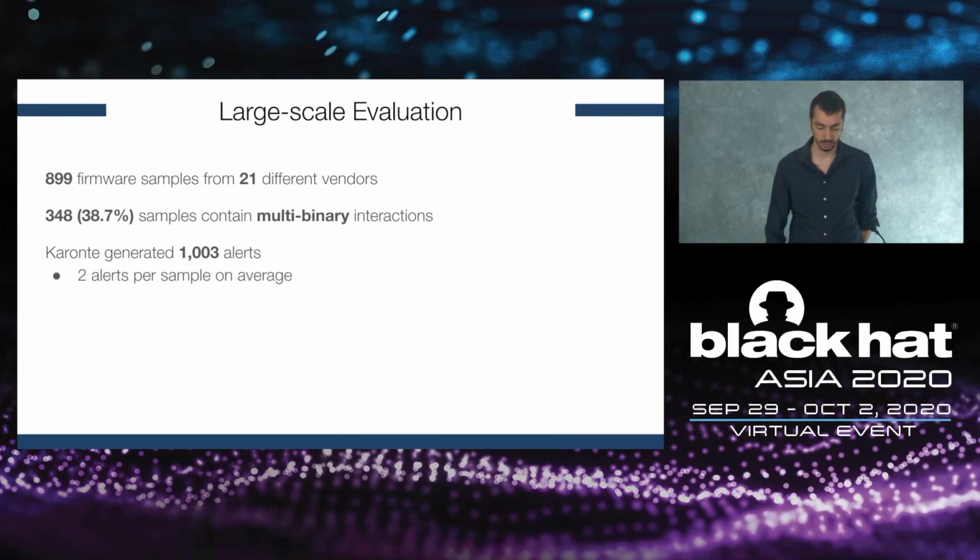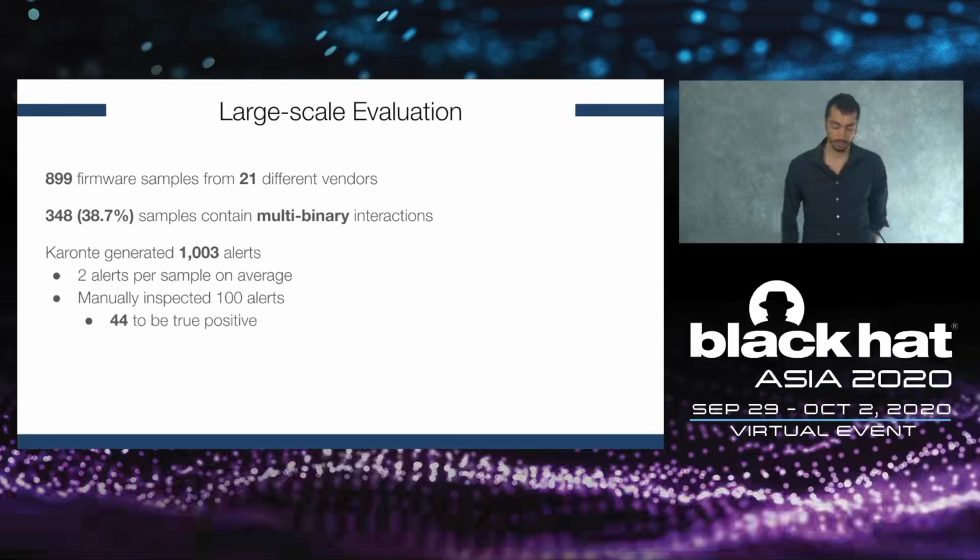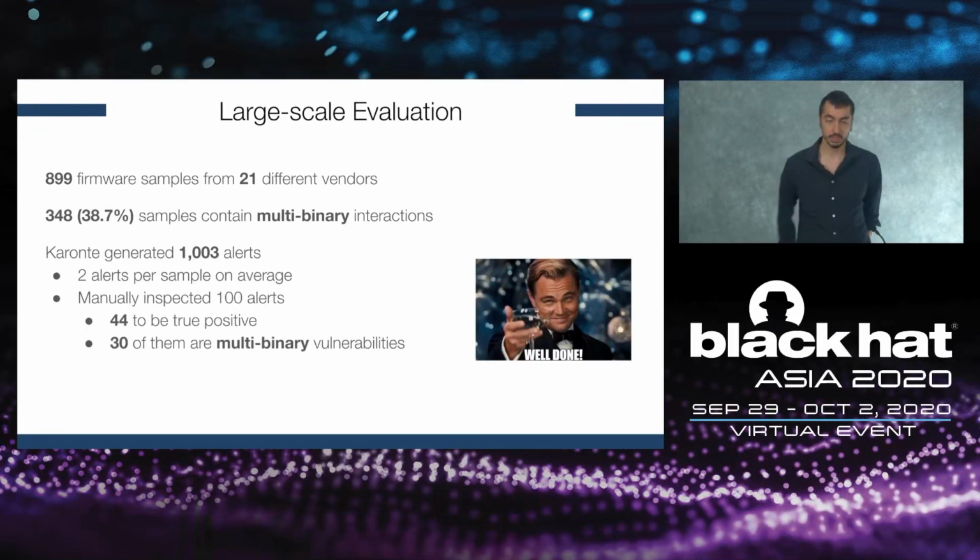In particular, Caronte generated 2 alerts per firmware sample on average, and of all these alerts, we manually inspected 100 of them randomly. We found 44 to be true positives, and 30 of them were actually multi-binary vulnerabilities, which means that we found these vulnerabilities by tracking data flow across different binaries.